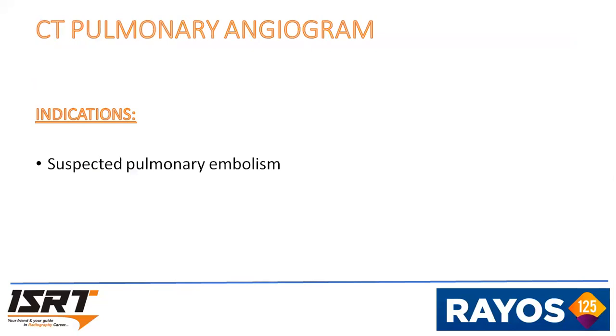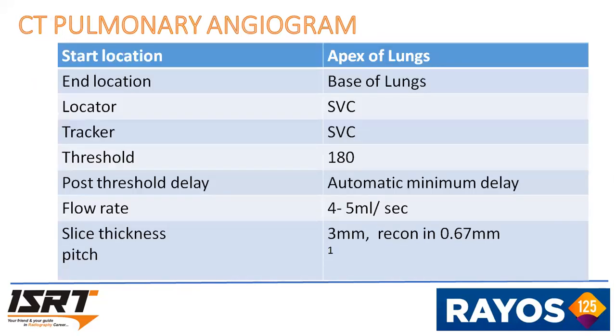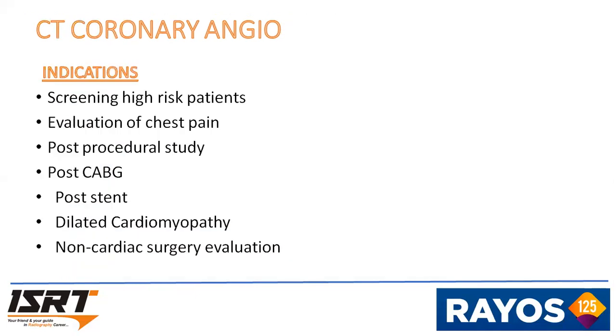Coming to next angio is pulmonary angio. Indication is suspected pulmonary embolism. Start location is at apex of the lung and end location is at base of lung. Locator and tracker can be placed at SVC. Threshold is 180 and post threshold delay is automatic minimum delay. Flow rate is 4 to 5 ml per second. Slice thickness is 3 mm. Recon is at 0.67 mm.